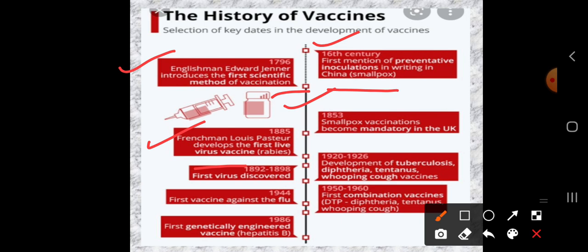Then what happened in 1892 and 1898? The first virus was discovered. Then what happened?